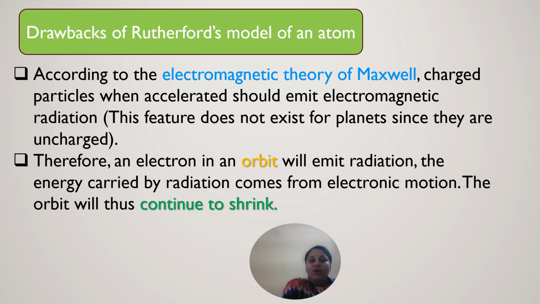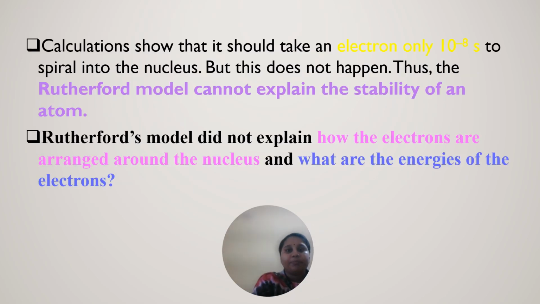So an electron in an orbit will emit radiation as it moves. The motion of an electron is called electronic motion. As a result of this motion, the orbit will continue to shrink as the electrons keep emitting electromagnetic radiation.